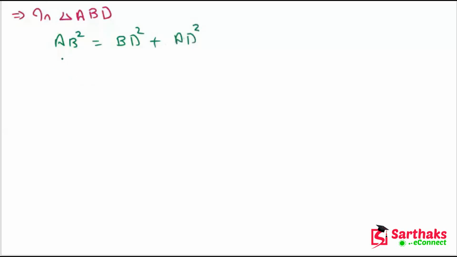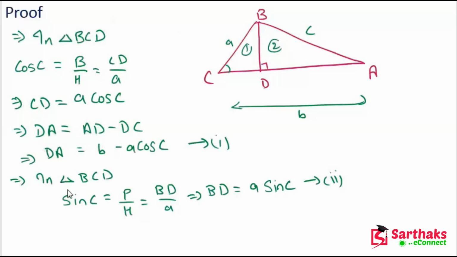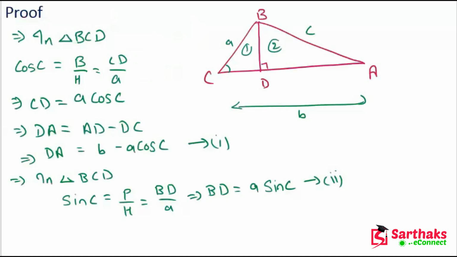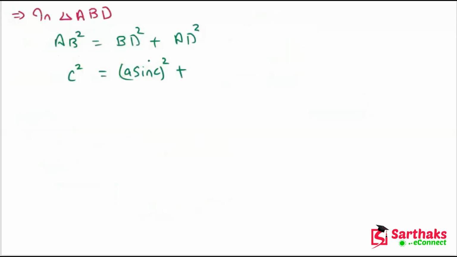We know the value of AB is C, so C square. We also know the value of BD is A sin C, so we put (A sin C) whole square. And we know the value of AD is B minus A cos C, so (B minus A cos C) whole square.